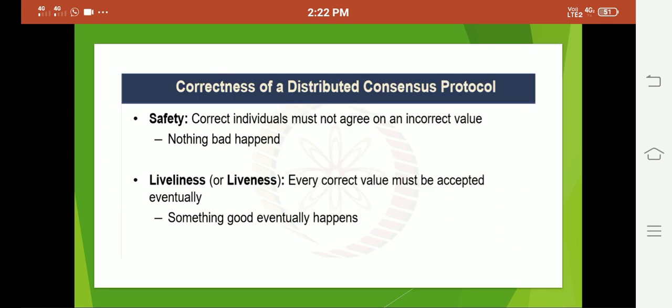You can see the purpose of a consensus protocol. The correctness of a distributed consensus protocol ensures safety: correct individuals must not agree on an incorrect value, so nothing bad happens. And also liveness: every correct value must be accepted eventually, so something good eventually happens. The consensus protocol ensures safety as well as liveness in the blockchain network.